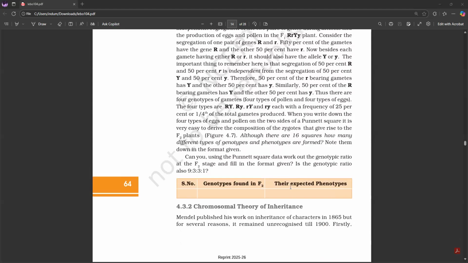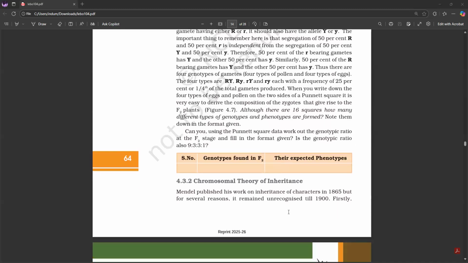The 4 types are capital R capital Y, capital R small y, small r capital Y, and small r small y, each with a frequency of 25% or 1/4 of the total gametes produced. When you write down the 4 types of eggs and pollen on the 2 sides of a Punnett square, it is very easy to derive the composition of the zygotes that give rise to the F2 plants.